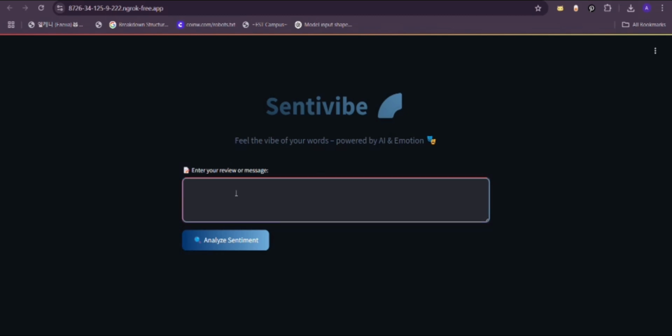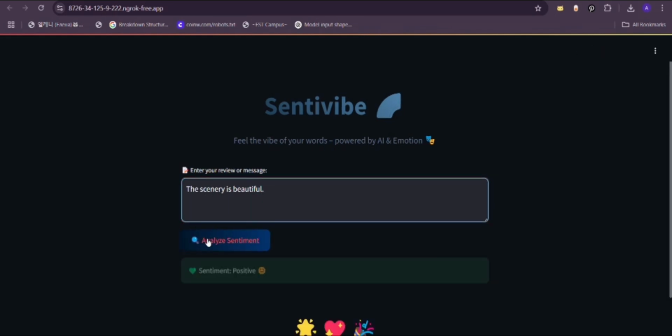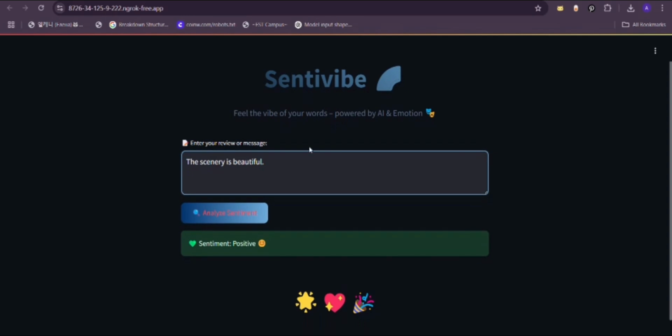And now I will show a demo of the Streamlit app, which is this one. So now I will enter the text here: the scenery is beautiful. Now let's analyze the sentiment, and as you can see it is a positive sentiment. Now let's try a negative one: this is the worst feeling ever. Now let's see, and it analyzed the sentiment as negative.